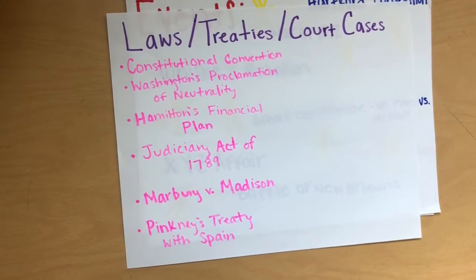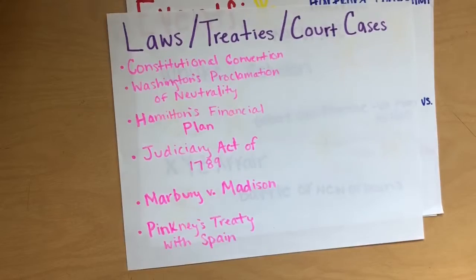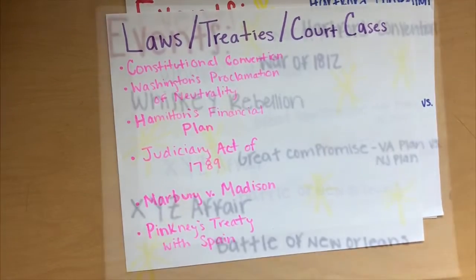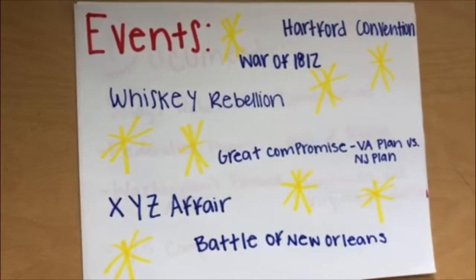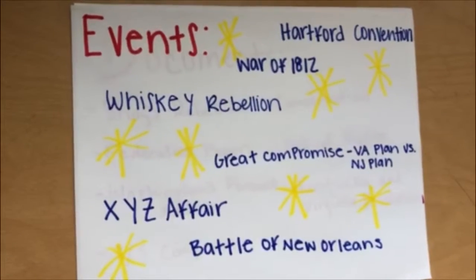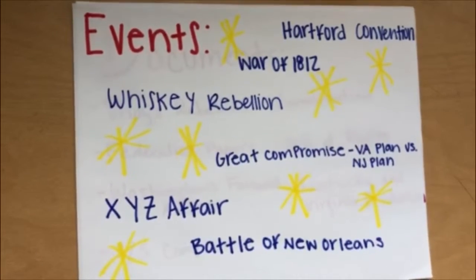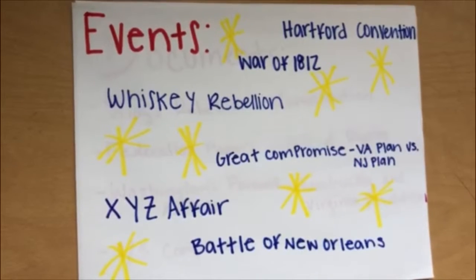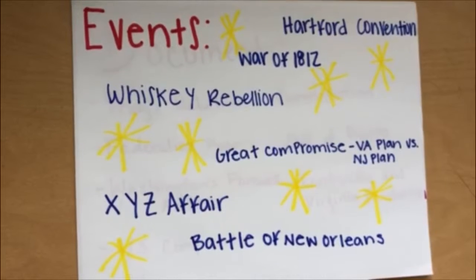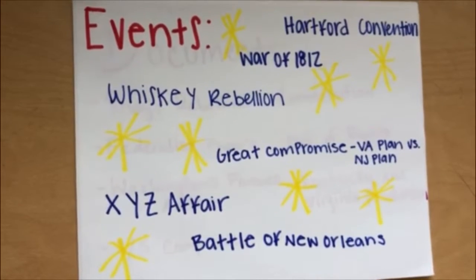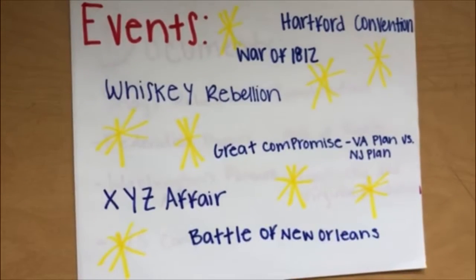Pinckney's Treaty with Spain. Established intentions of friendship between the U.S. and Spain. The Hartford Convention was a series of meetings from December 15, 1814 to January 5, 1815 in Hartford, Connecticut, United States, in which the New England Federalist parties met to discuss their grievances concerning the ongoing War of 1812 and the political problems arising from the federal government's increasing power.